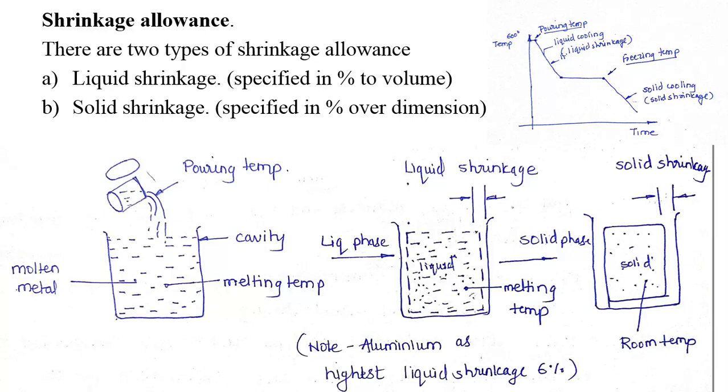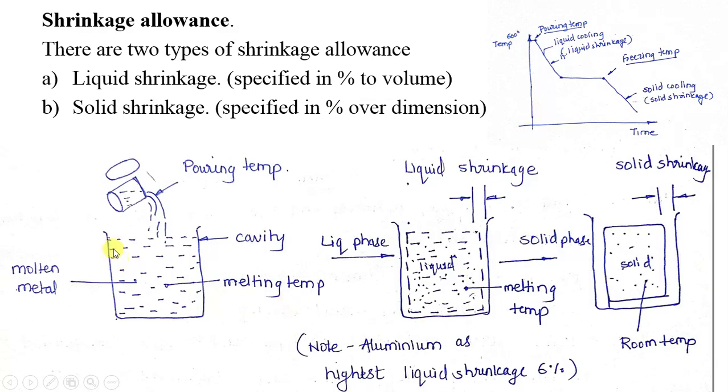Suppose if you have to manufacture a component of 100 mm size, then the pattern should be made around 106 mm in length. That kind of care you need to take, and the percentage of shrinkage varies according to the material. So let us see how the shrinkage takes place.